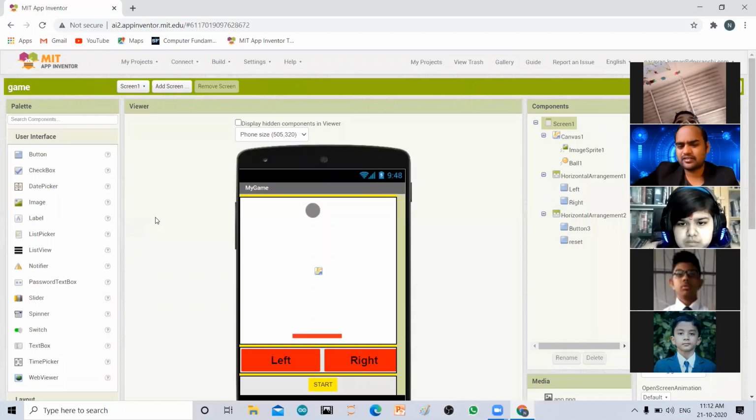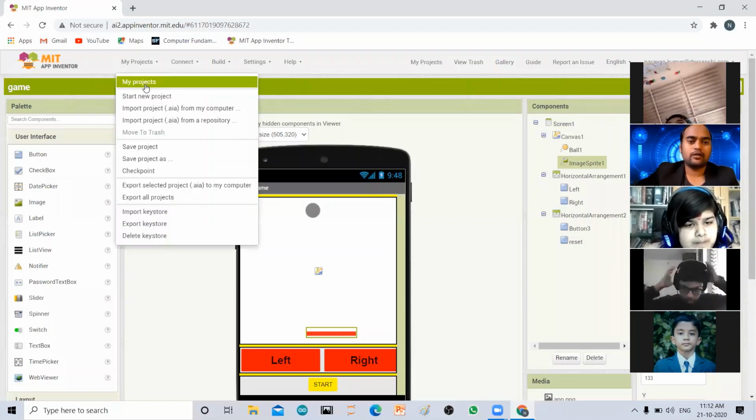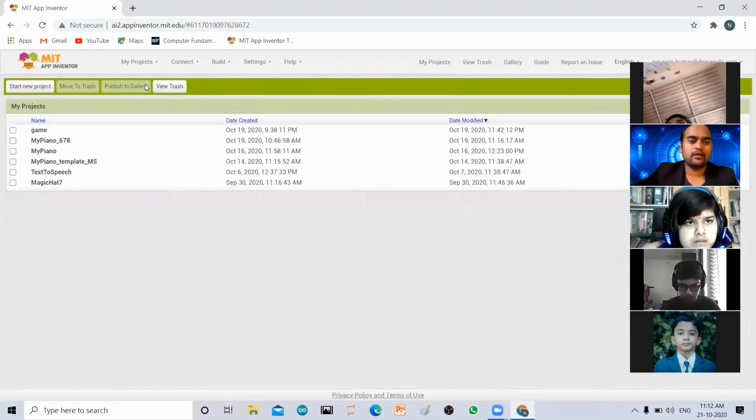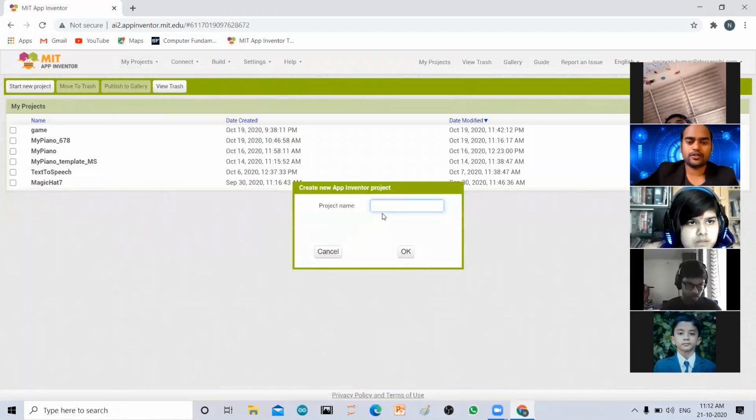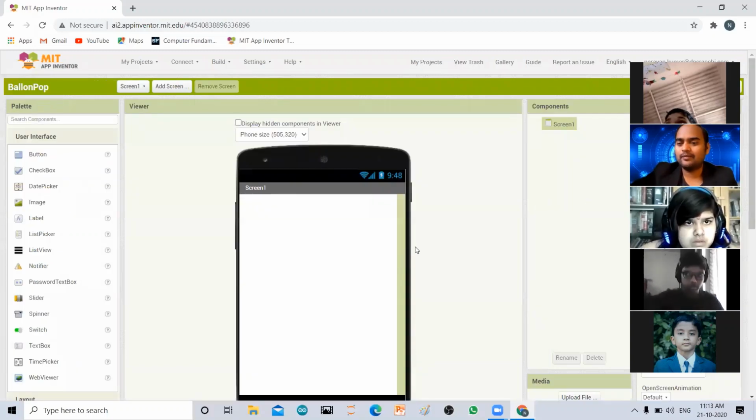This was the game I was trying with, and it was working fine. That I will teach you later on. But today, let's start a new project. Go to My Projects, go to Start New Project, and let's give the name BalloonPop to this project. This is the game name that I have kept. You can give any name you want.